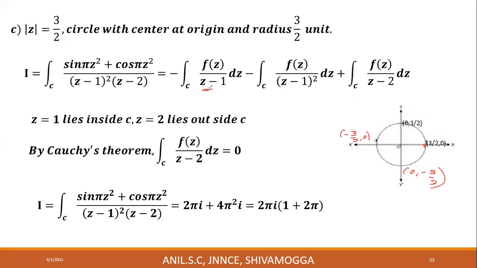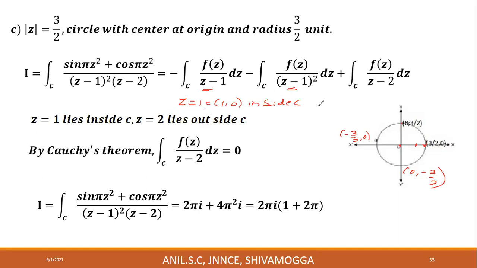This is not analytic when z minus 1 is equal to 0 or z is equal to 1. 1 means 1 comma 0. This is 0 comma 0. This is 1.5 comma 0. Therefore, 1 comma 0 will be somewhere here. Therefore, this lies inside C. This point also lies inside C, same as this point.